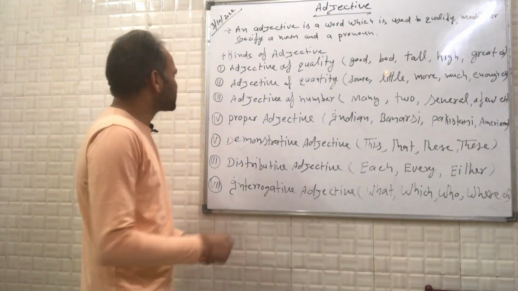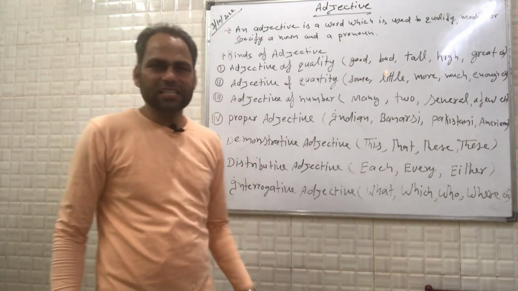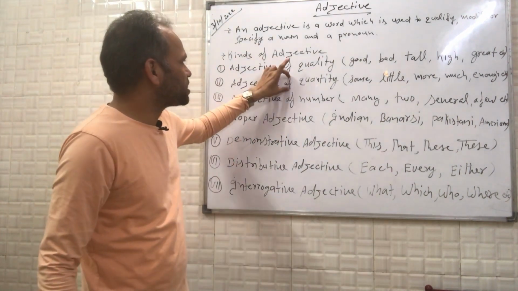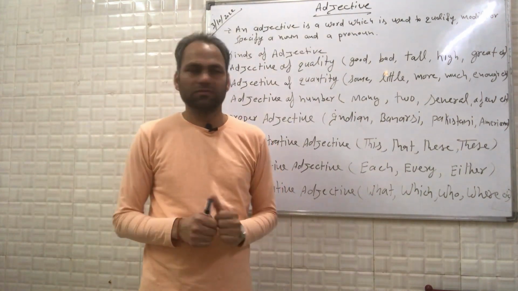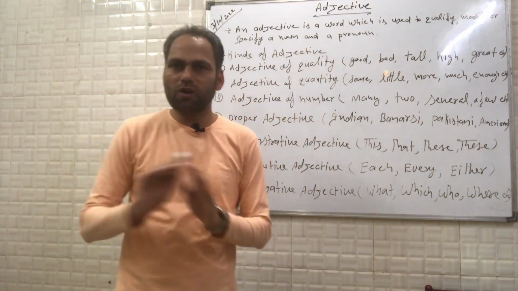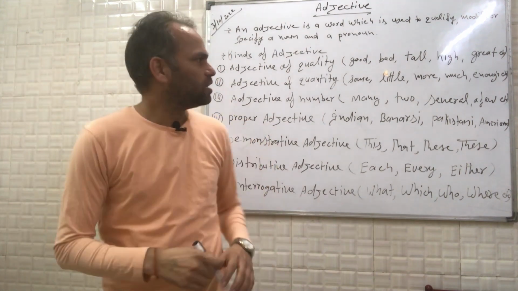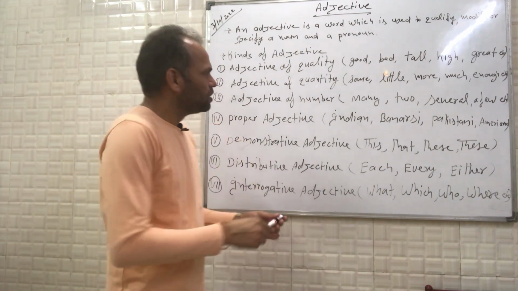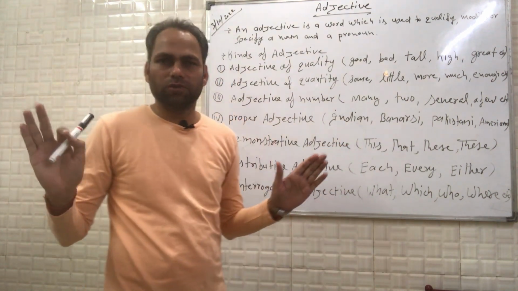Now the second one is adjective of quantity. As this word suggests, it means something in quantity. Some means there is a quantity of something, but you are not aware of the specific figure or number.